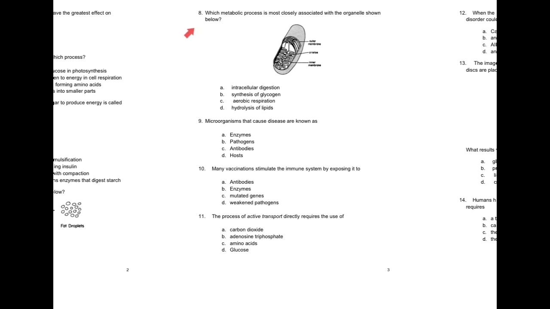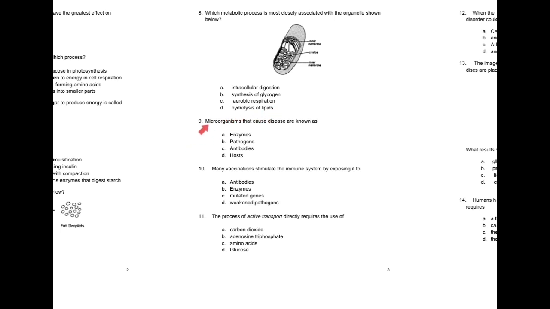Page 3, question 8. Which metabolic process is most closely associated with the organelles shown below? A. Intracellular digestion. B. Synthesis of glycogen. C. Aerobic respiration. D. Hydrolysis of lipids.